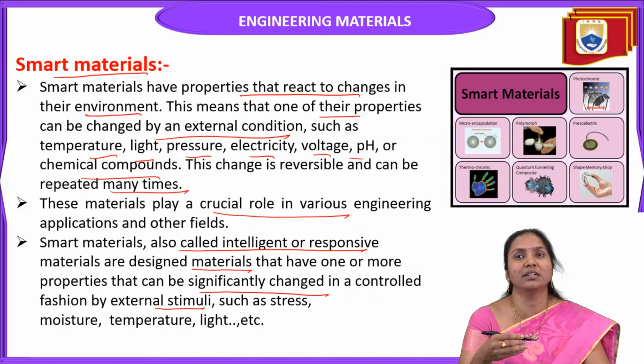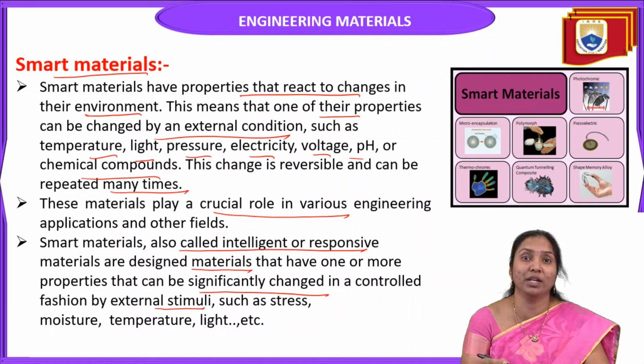Nowadays, these are the most preferable materials because their properties change with the external conditions or environment.